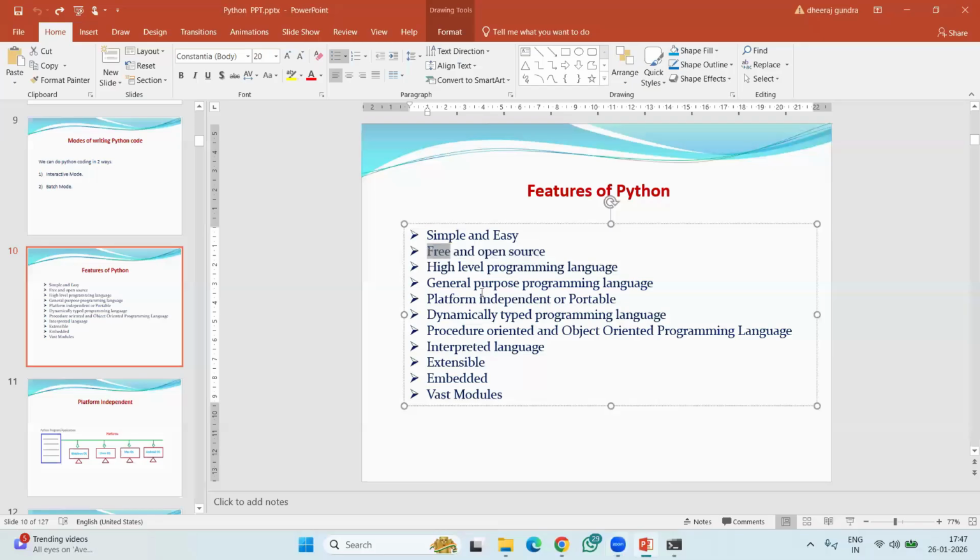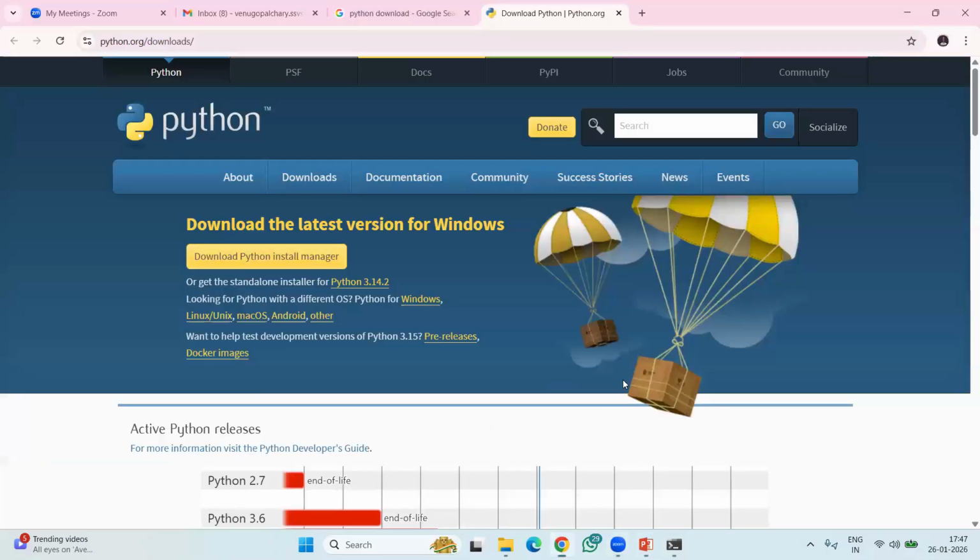Python software is free. Actually, it is an official website, the Python people's own website. This is the direct website, and whatever software we download from this website is original software that will work for a lifetime. Because if you take some other software, it will not work for a long time. But it's not like that here.